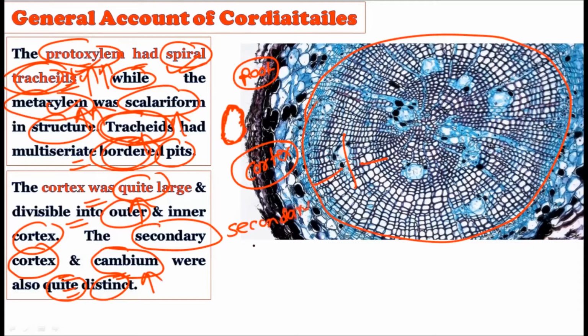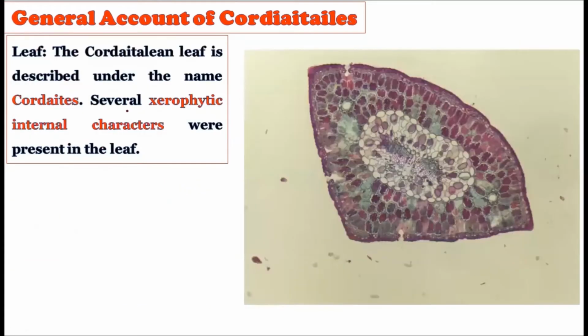These cambium cells grow rapidly and create new cells to increase the girth of the roots, resulting in secondary growth and the formation of the secondary cortex. So both primary and secondary cortex are there. The primary cortex is quite large and divided into outer and inner cortex, while the secondary cortex and the cambium are also very distinct, which can be found in the fossil record.